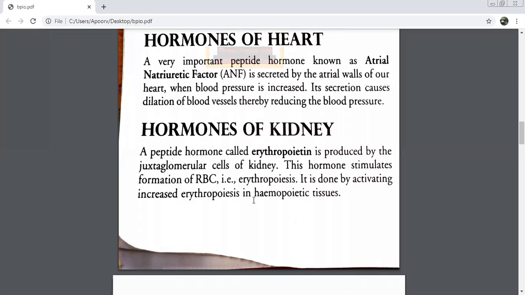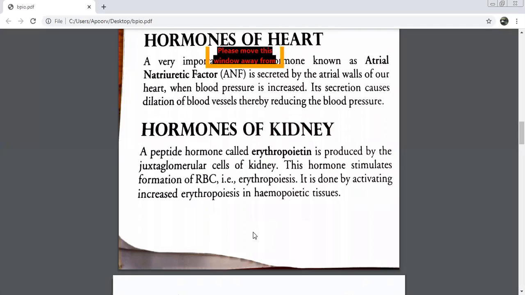There is a little difference in the hemopoietic tissues of the embryo and fetus and the hemopoiesis in an individual after birth. Beta, in the fetal stage or in the embryo stage, when I say hemopoietic tissue, I mean those tissues which will lead to the formation of blood cells. Basically, it is the bone marrow, the yolk sac, and the liver. Clear? Which tissues before the birth act like hemopoietic tissues? Bone marrow.